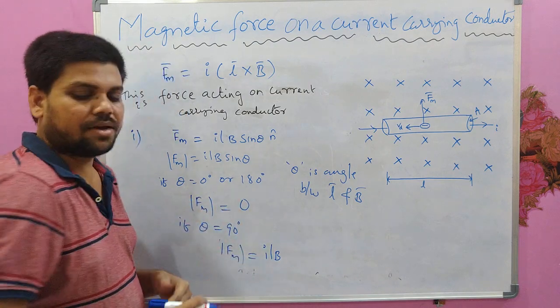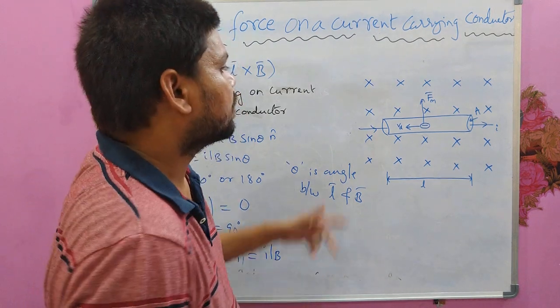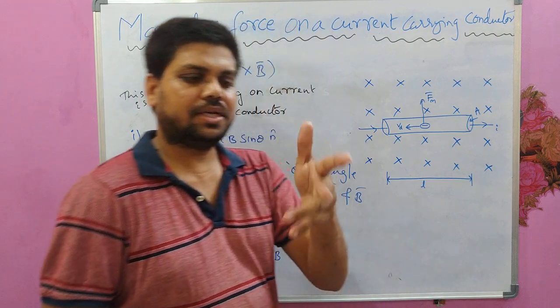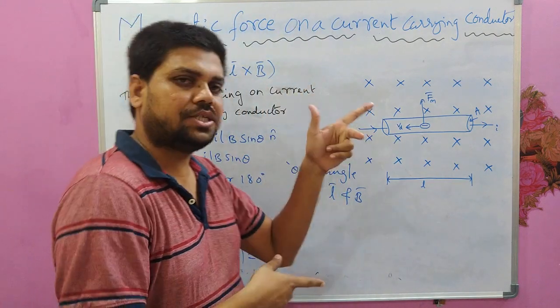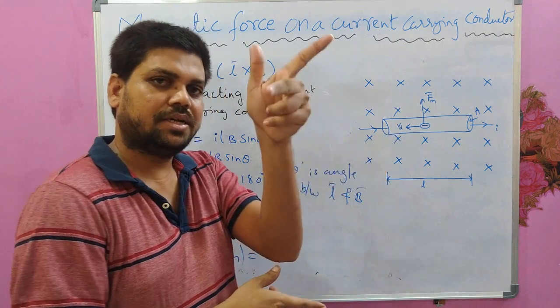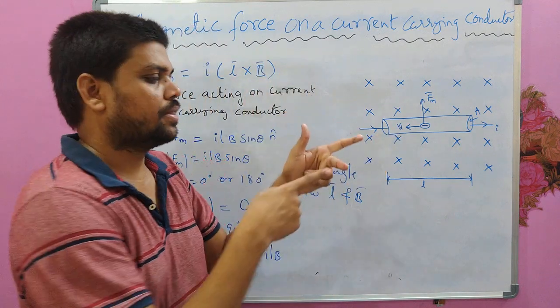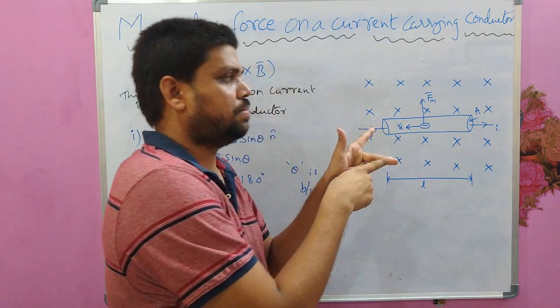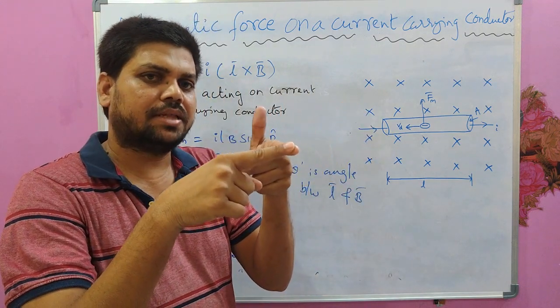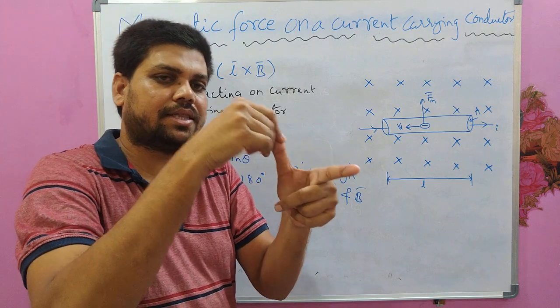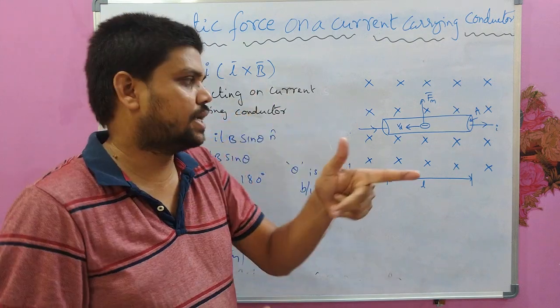And the direction of this force would be predicted using Fleming's left hand rule. So if you stretch your three fingers as I have shown here, this middle finger represents the current direction, the forefinger represents the magnetic field direction, and thumb represents the force direction.